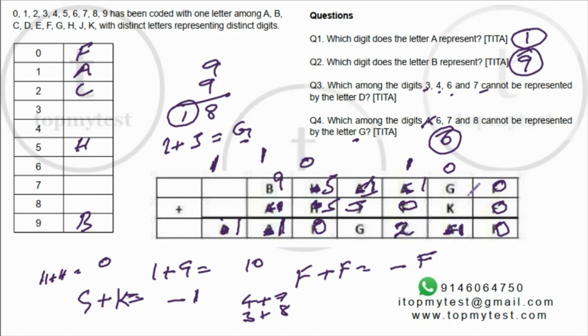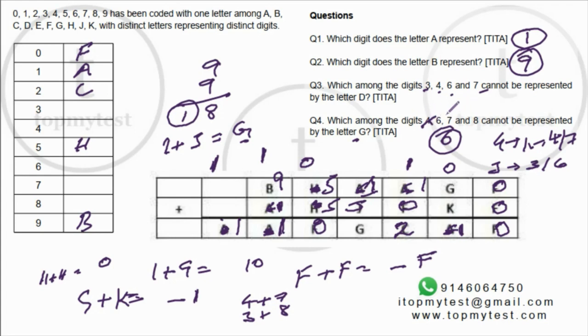Now if it is 4, 7, G and K can be 4 or 7, which means J will be either 3 or 6. If J takes 3, D can take 6. If J takes 6, G can take 7, D can take 3.